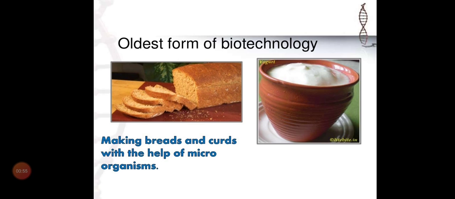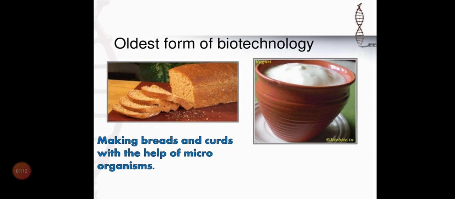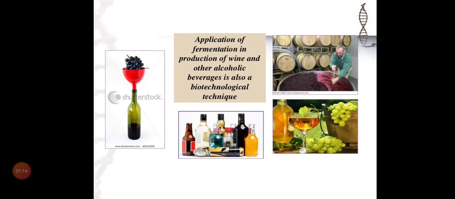For example, if it is bread, it is yeast, a single-celled fungus, Saccharomyces cerevisiae. If it is curd or yogurt, it is Lactobacillus bacteria. So here bacteria, here fungus. This is an example of the oldest form of biotechnology. Apart from that, fermentation, making of wines and alcohol. They didn't use molecular-level techniques. They didn't use any technique.